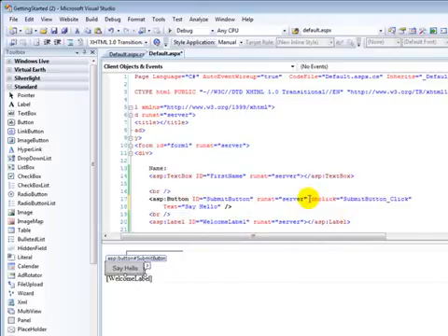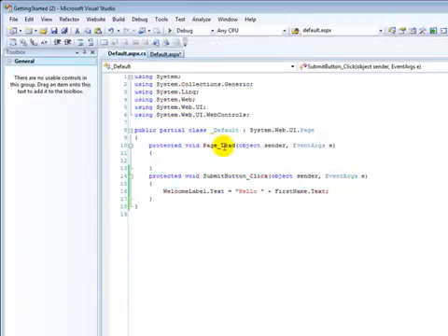Let's go back to this event. When the user clicks it, the submit button click, and where does that fire? If we go back to my default.aspx.cs, you can see there's a function called submit button underscore click. That's the name of the function that will be executed.